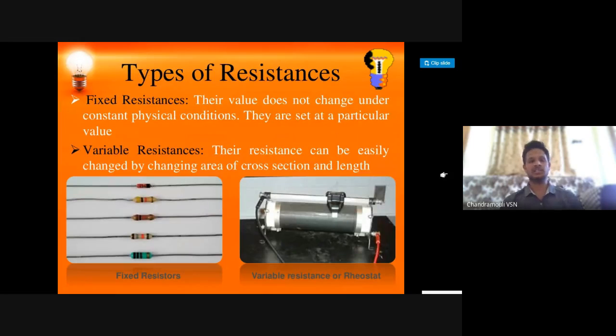So types of resistances. In the left picture, you are seeing the fixed resistances. In the right picture, you are seeing the variable resistances. Both are used for laboratory purposes. When you require only a specific value, you will take fixed resistances. When you want to vary the value while doing the experiment, at that time they use variable resistors. Variable resistors are also known as rheostat. Understand?